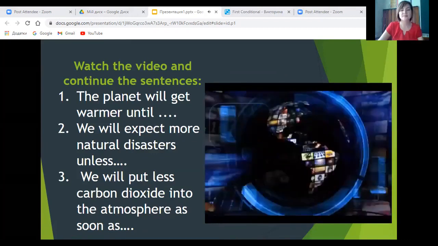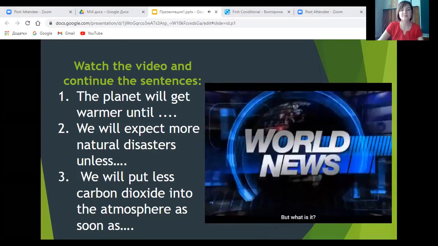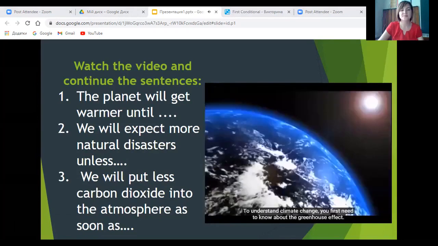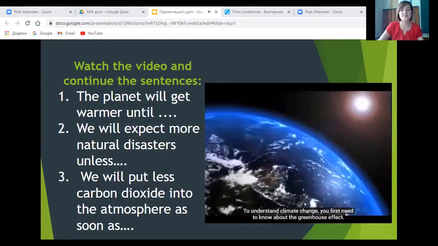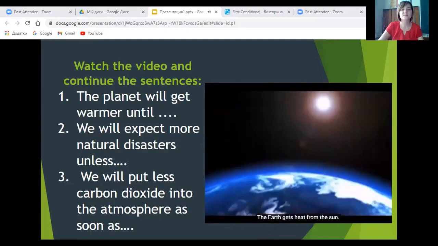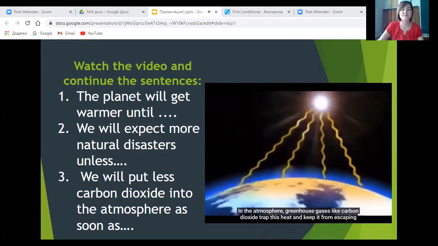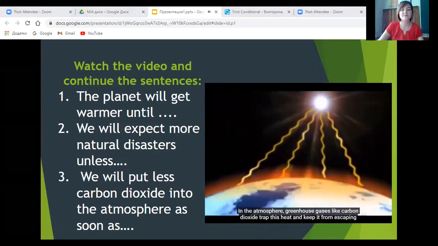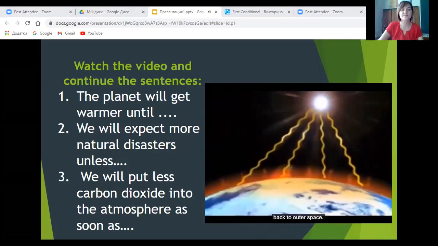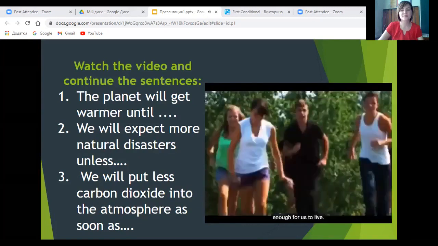Climate change has been in the news for years. But what is it? And how will it affect us? To understand climate change, you first need to know about the greenhouse effect. The Earth gets heat from the sun. In the atmosphere, greenhouse gases like carbon dioxide trap this heat and keep it from escaping back to outer space. Trapping some heat in the atmosphere is a good thing because it keeps the planet warm enough for us to live.